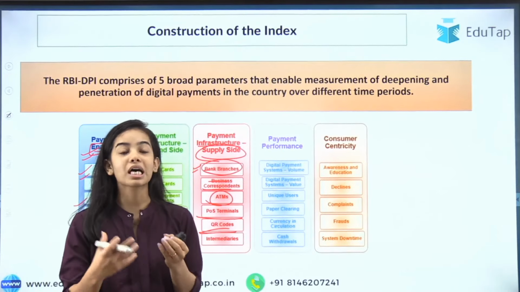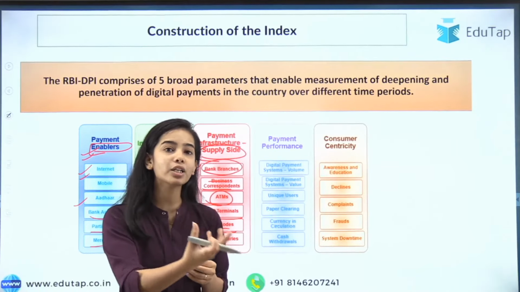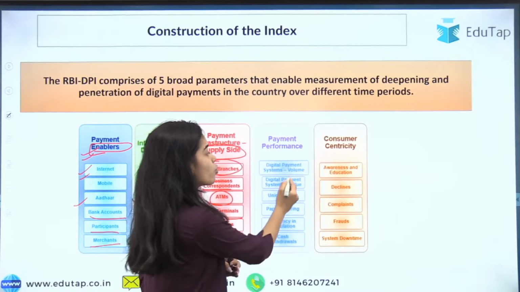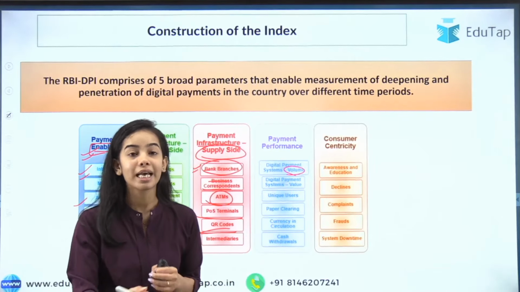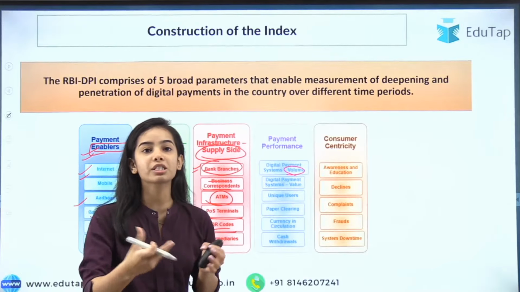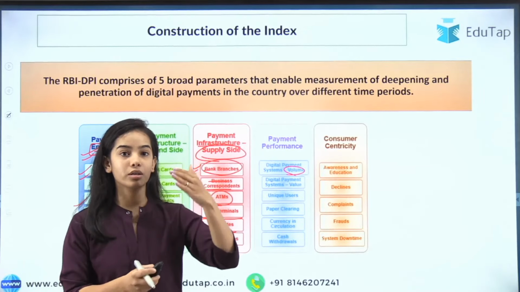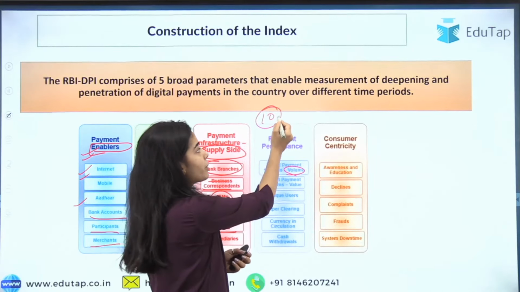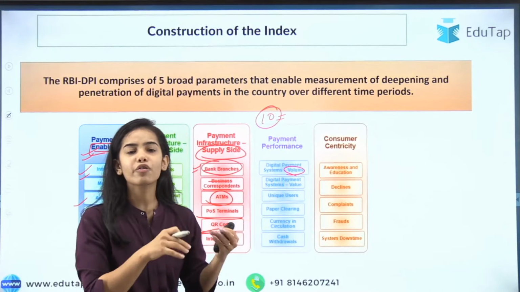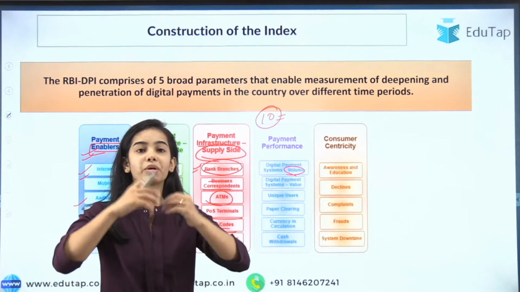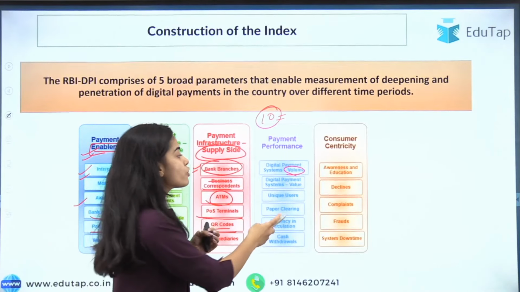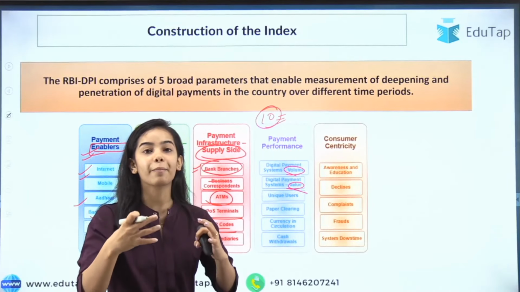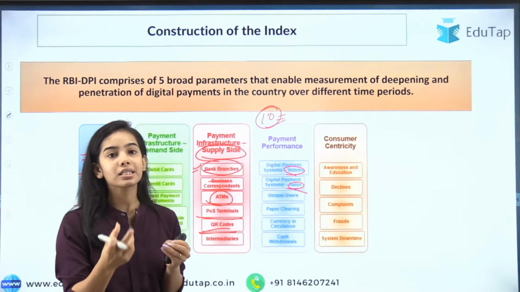Okay, payment performance. How is that seen? How do you know that the payment performance is good and that digital payments are happening a lot? That is seen by the volume of the digital payment systems, and that is seen by the value. If the volume is high, let's say 10 people are doing transfers, but they are transferring only 100 rupees each, then not much digital payment is happening. So value is also seen. If those 10 people combined are doing digital payments of 10,000 or 20,000, then high value transactions are happening.